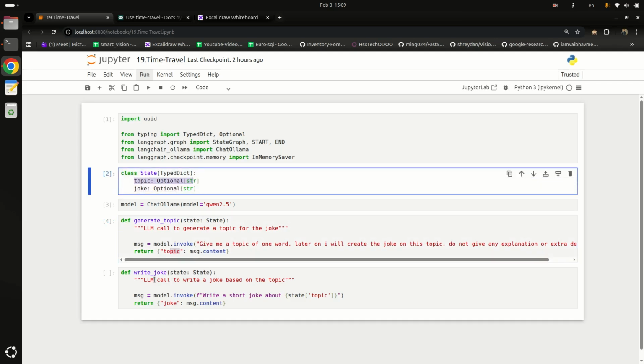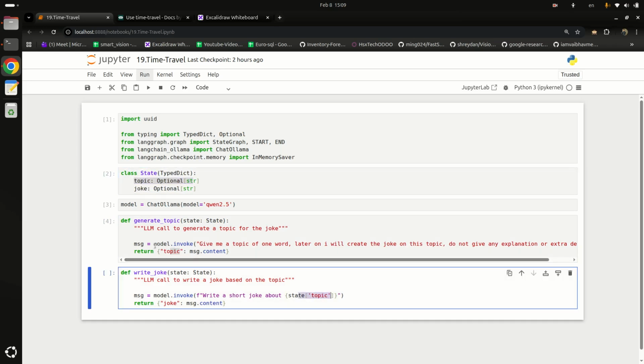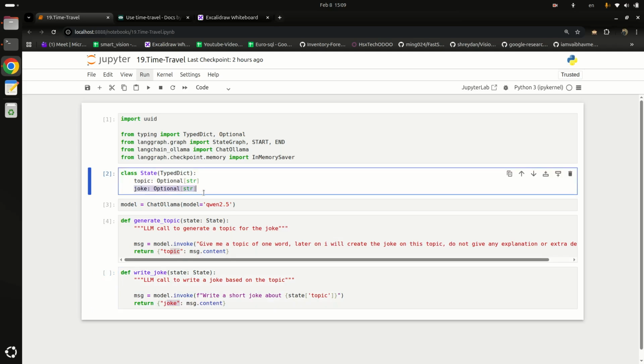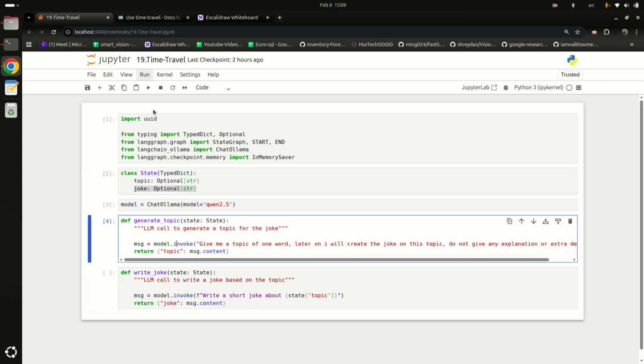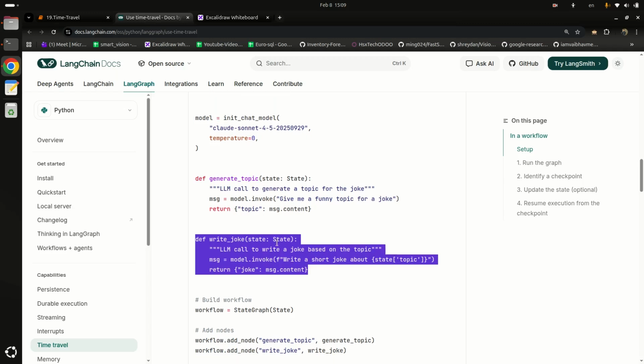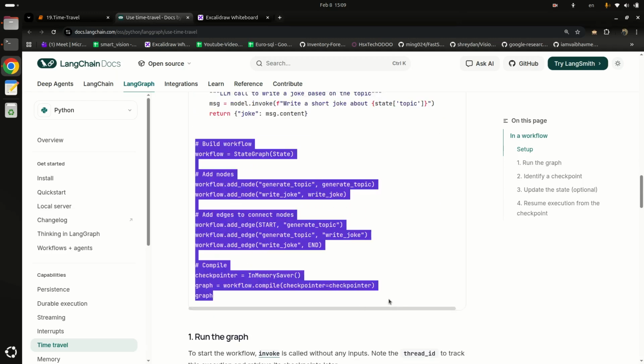After that we come to write joke and pass state topic, whatever topic this LLM generated, and here we are saying write a short joke about this topic. Similarly we store the result in message, and we store message.content in joke, meaning in this second parameter. Let's run these 2, and after that let's build the workflow.